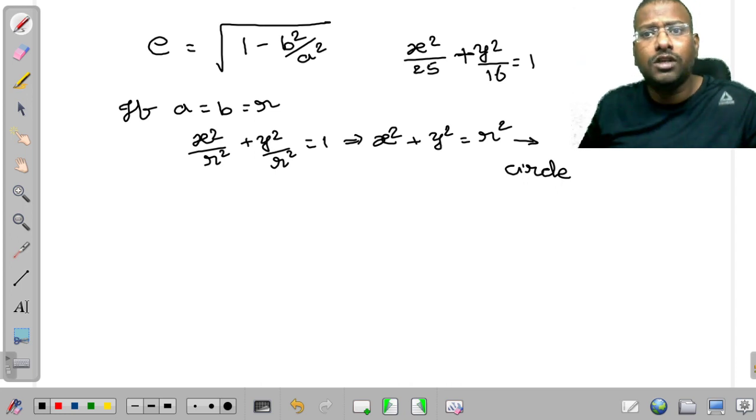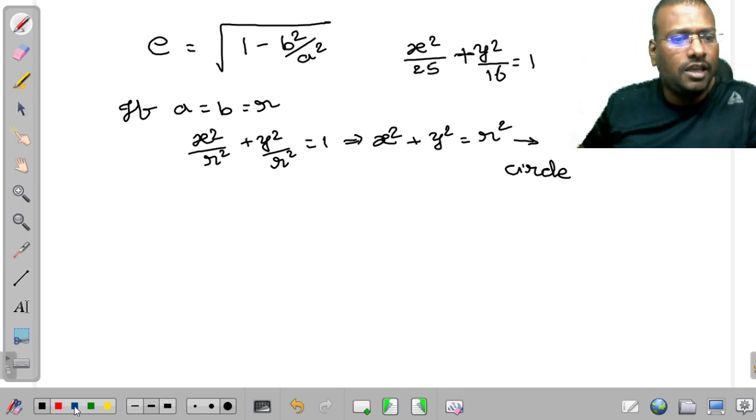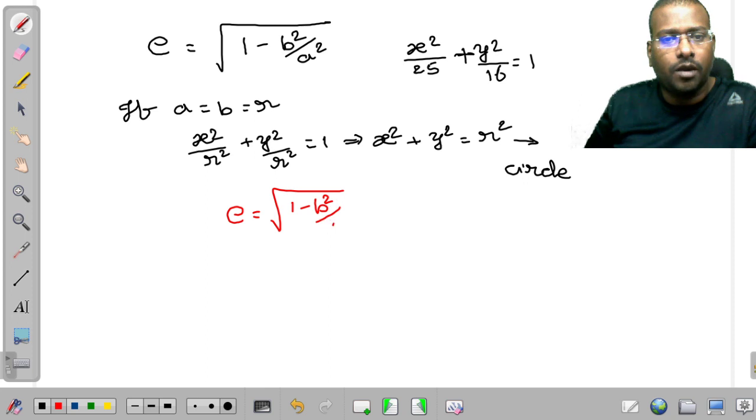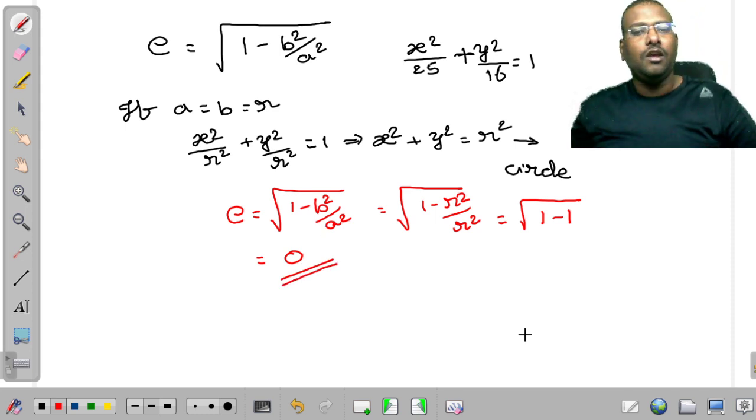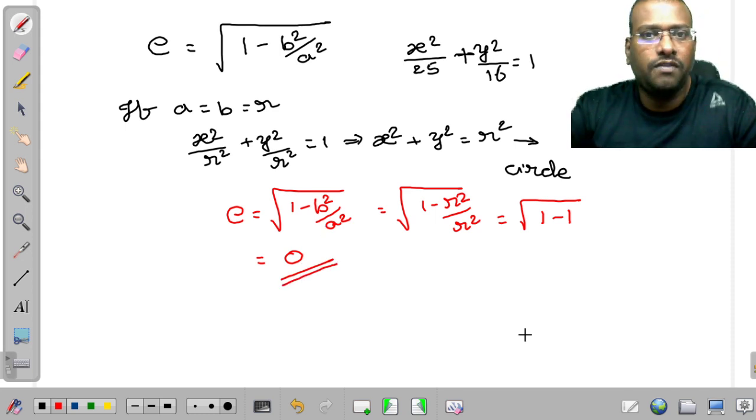How did we get 0, sir? Just observe. E is equal to root of 1 minus b square by a square. For this problem, b is equal to a, so we can write 1 minus r square by r square. These two get cancelled, so it is the square root of 1 minus 1, which is 0. Now I hope you got the clarity why the eccentricity value of a circle is 0.